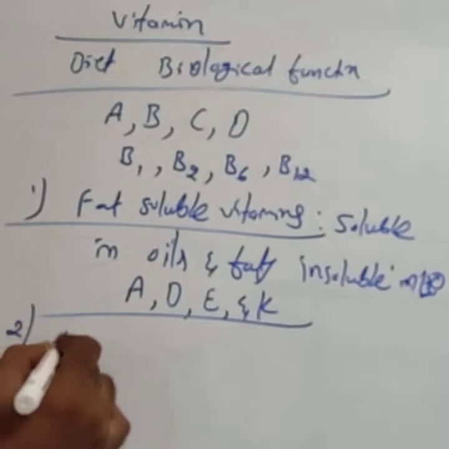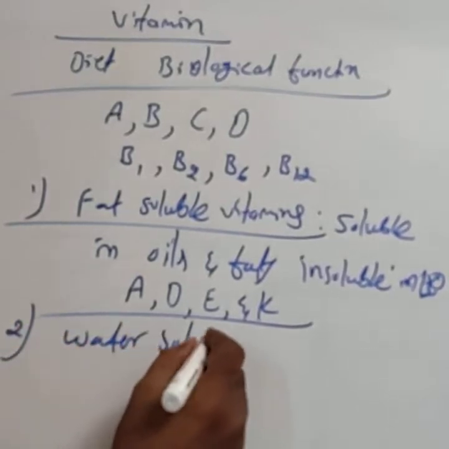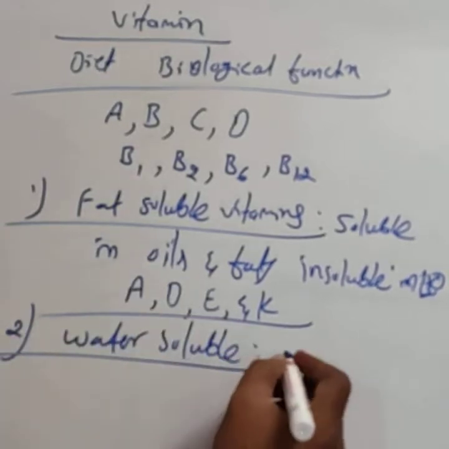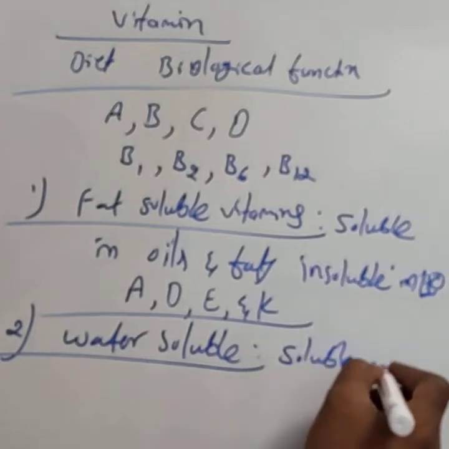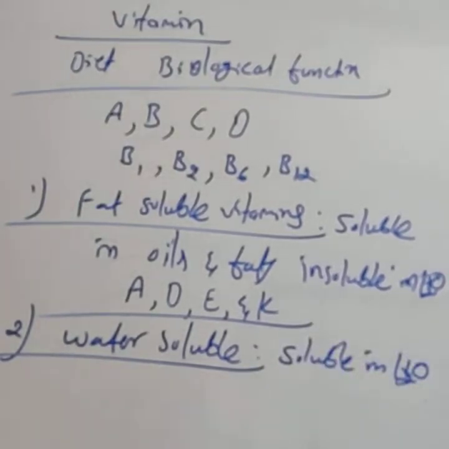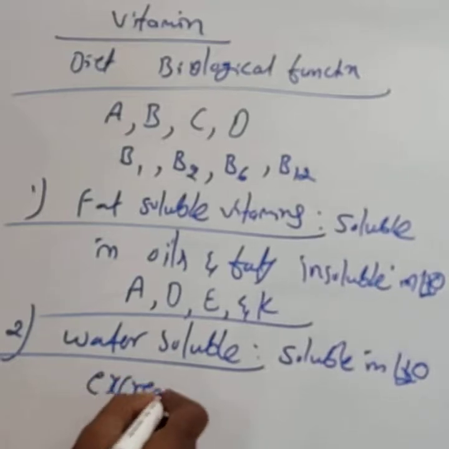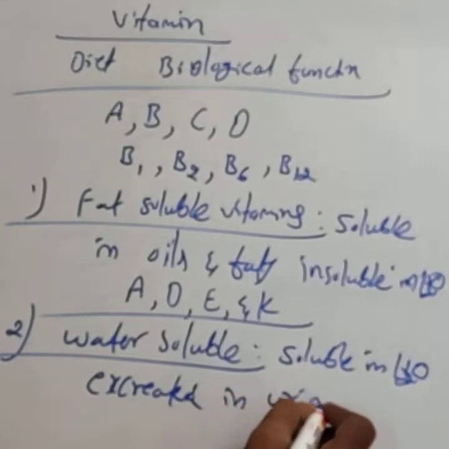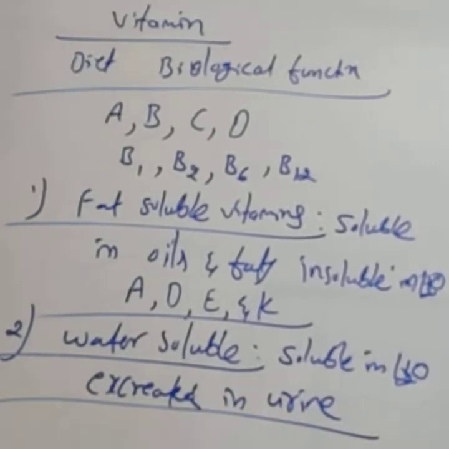Then the second type of vitamins are the water soluble vitamins. The water soluble vitamins are soluble in water. The vitamins which are soluble in water must be supplied regularly in the diet, because they are readily excreted in urine and cannot be stored in our body.